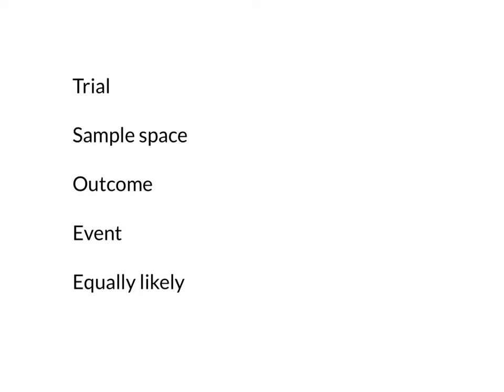Let's imagine that we're flipping a coin and we flip this coin a whole number of times. So the first time we flip it we might get a head, the second time we might get another head, and then a tail, a tail, a tail, and then one more with a head. Now, if we're going to use some of these words to describe what's happening. One trial would be just one of these flips. So the first trial gave us a head on our coin. So a trial is just one test, one flip of a coin, one roll of a dice, or one survey